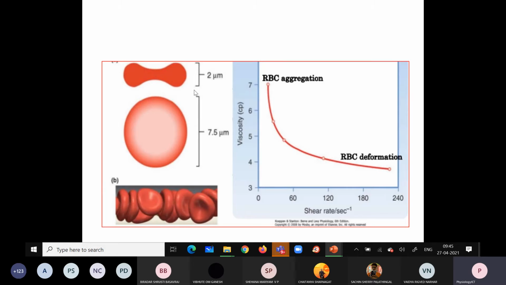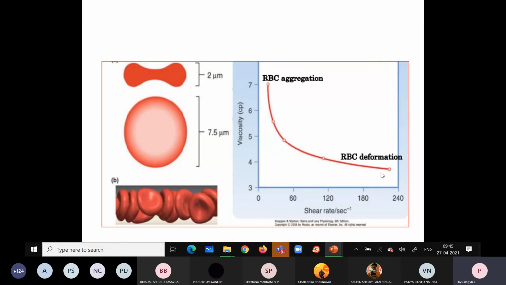So they will stay there and aggregate. If the RBCs aggregate, the viscosity increases.